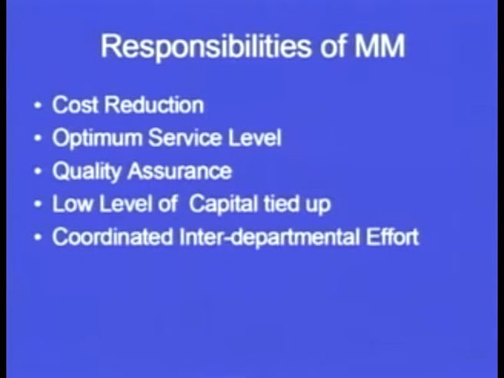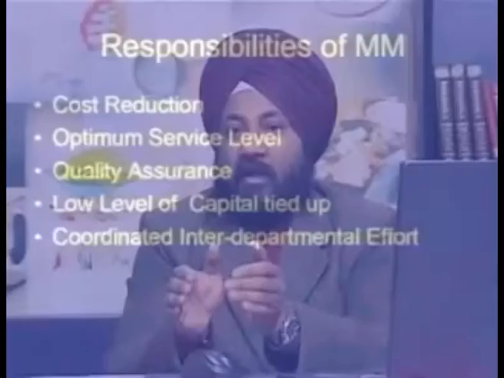Already I have told you why cost reduction is important, because with the example of the mouse we have been able to explain that this is made up of a material and it has been made by a particular manufacturing process. Now can we change the manufacturing process, or can we change the materials by which it has been made? If we are able to make it by some other material, its function should be effectively achieved, its function should be reliably achieved. Another important thing is that we can make this mouse out of another material, but the quality as well as the reliability may decrease.